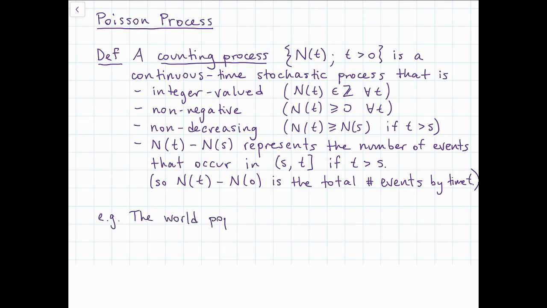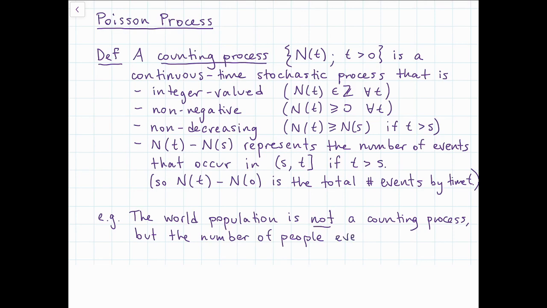For example, the world population would not be considered a counting process, but the total number of people that have ever been born is a counting process. See if you can think about why those two things, which sound very similar, are different. Why one is a counting process and one is not. The reason is that the world population could go up or down at any time. So it doesn't satisfy the third condition of being non-decreasing.